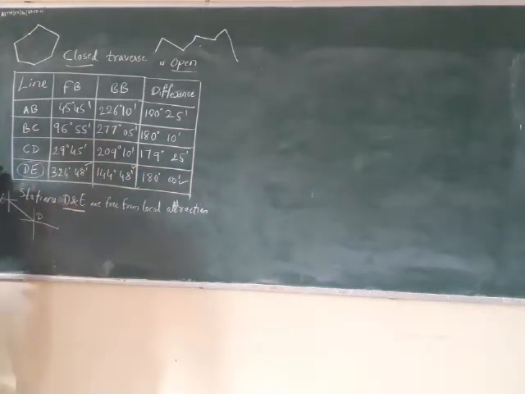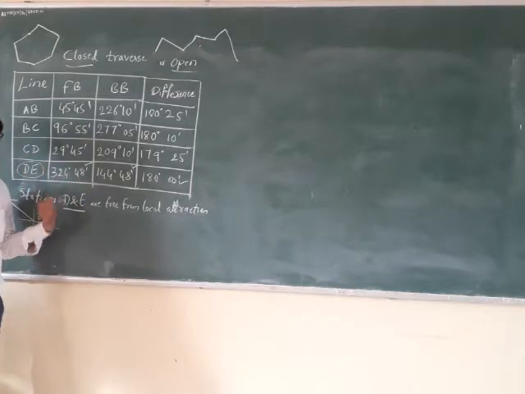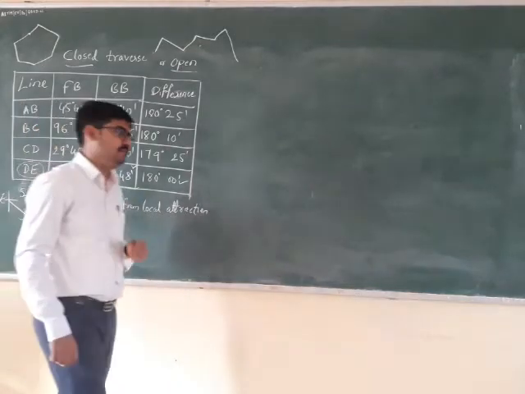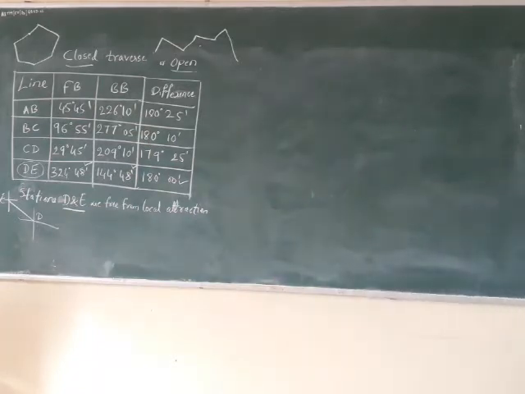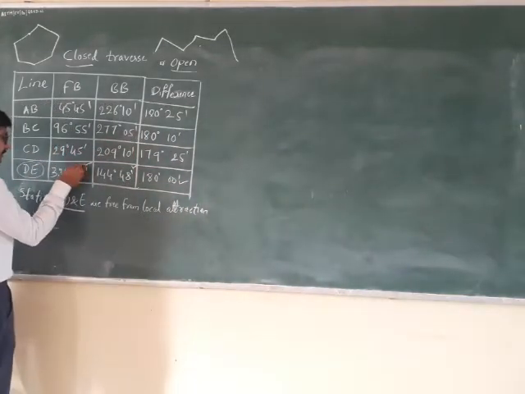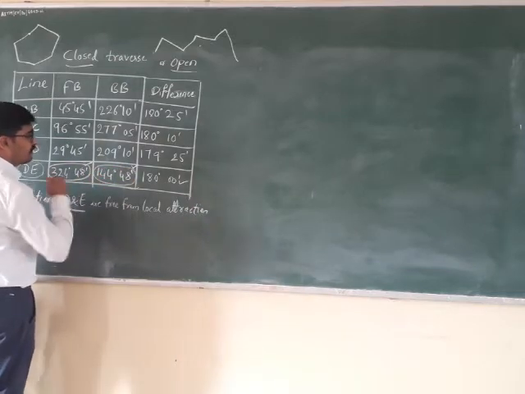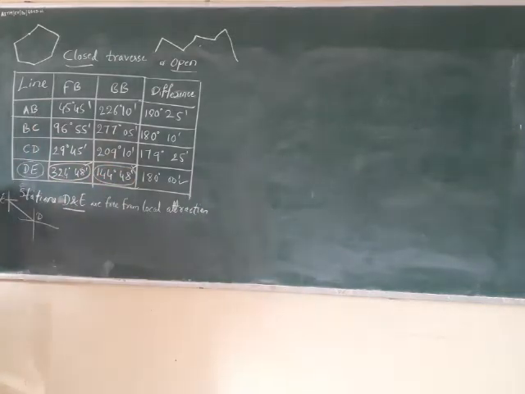free from local attraction. Not only these two, apart from these two, there are few more bearings which are measured from stations D and E. Which are those? Let us see that. So here I am going to mark the two as they are correct, right? So which are the other bearings which are measured from stations D and E? Back bearing of CD.